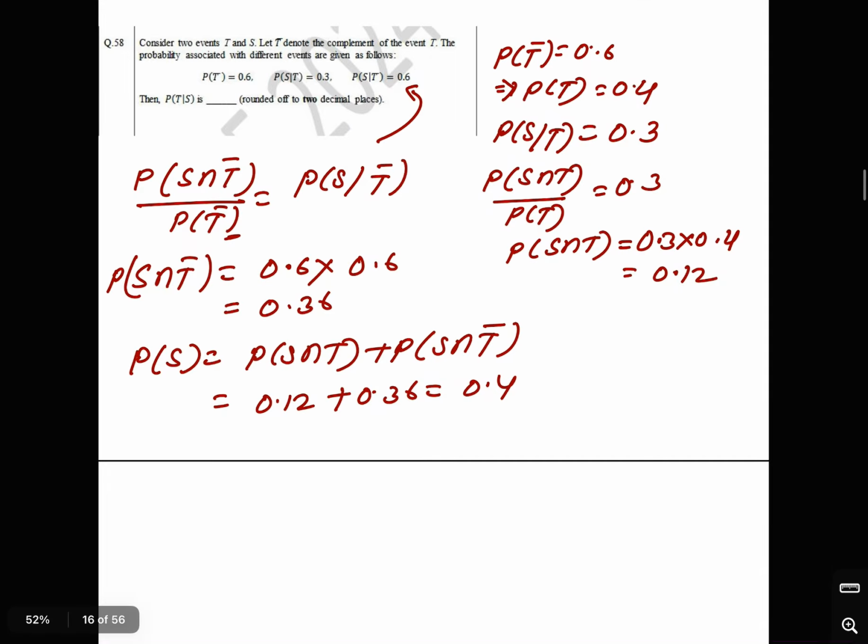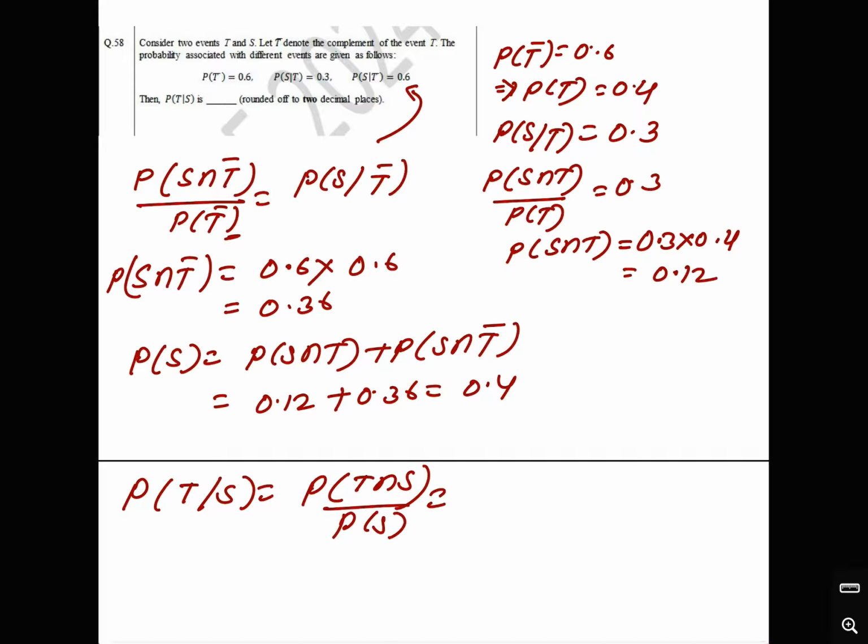Now we have to compute the probability of T given S, which is equal to the probability of T intersection S upon the probability of S. We have seen that the probability of T intersection S is 0.12 and this is 0.48, so this is 1 by 4, which is 0.25. So the answer is 0.25.